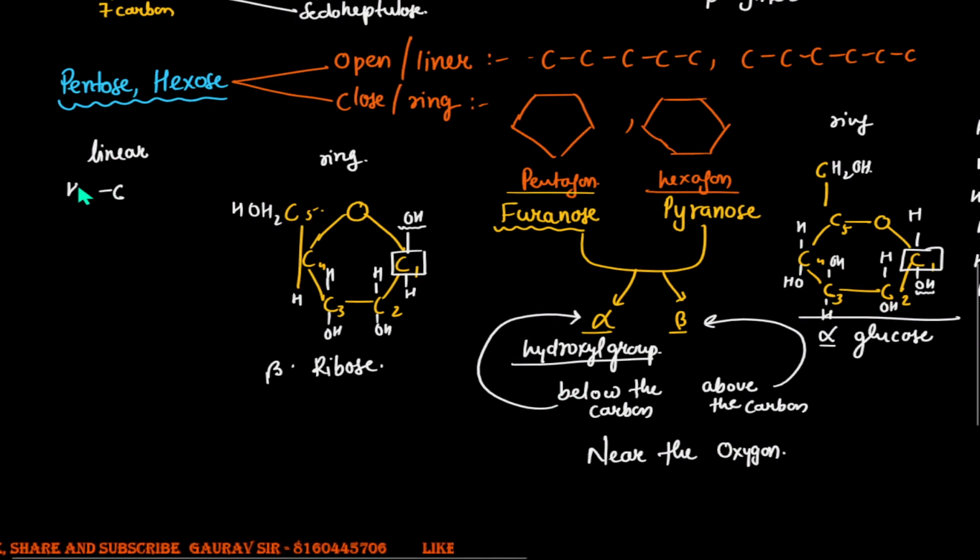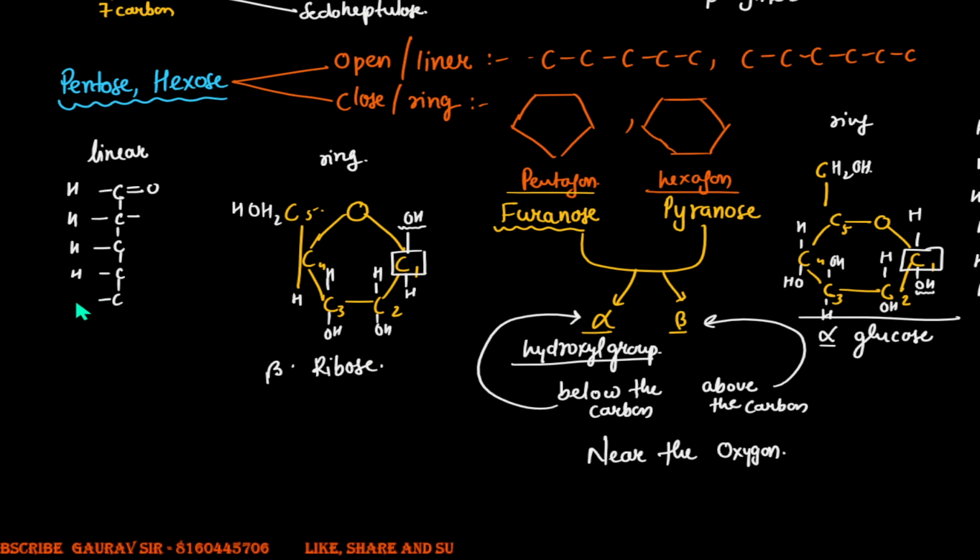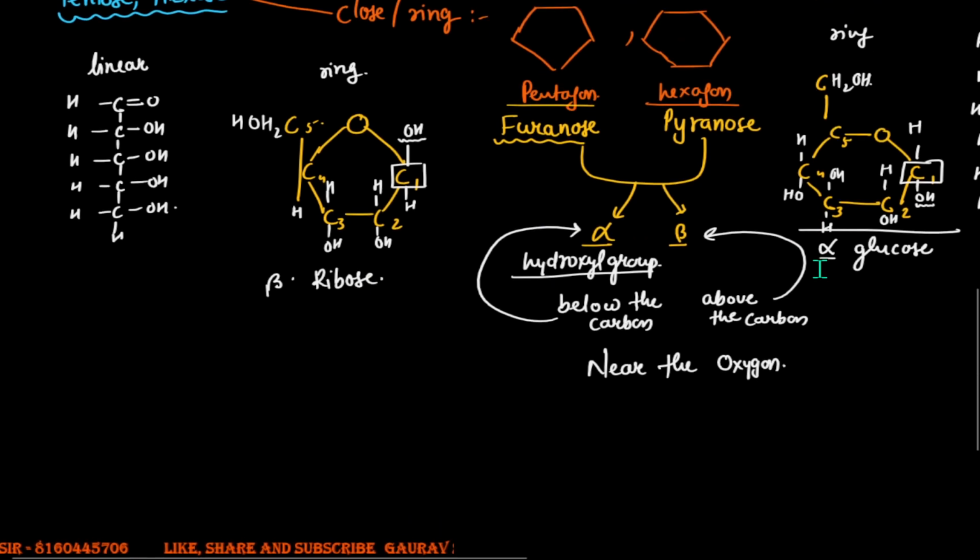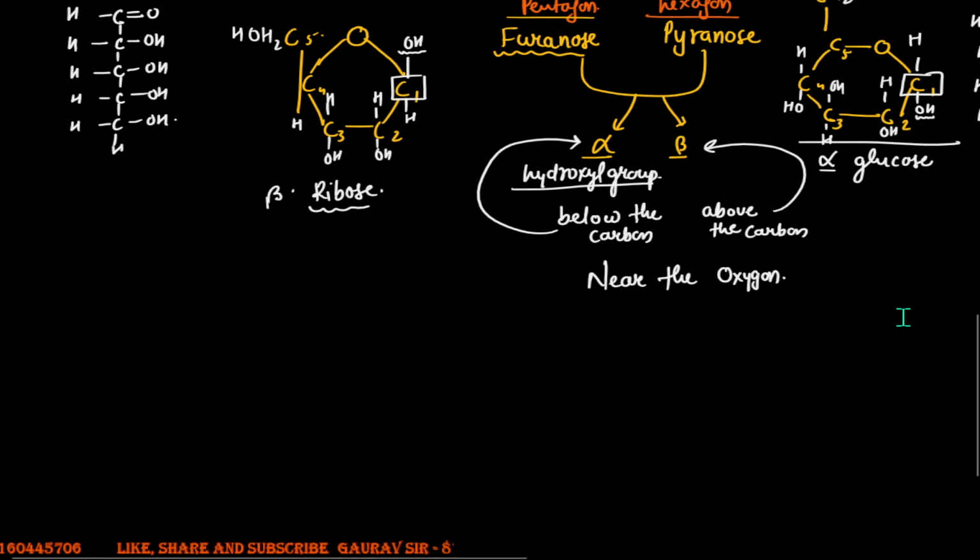So CH double bond O, then the other carbons, up to the 5 carbons, with H, OH and so on. That's your linear structure for the ribose. Now this ribose has a structure pretty much similar to another pentose sugar. Let's draw that as well.